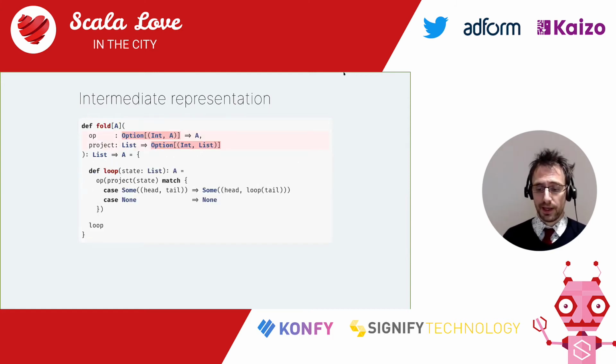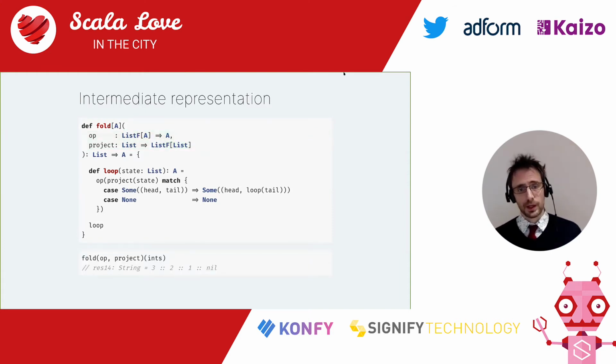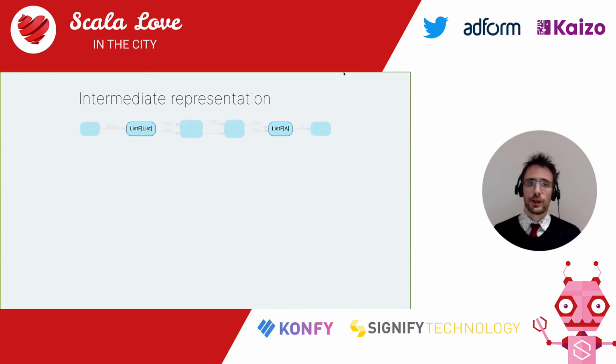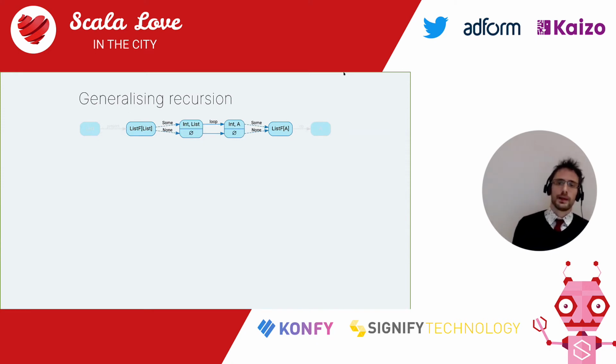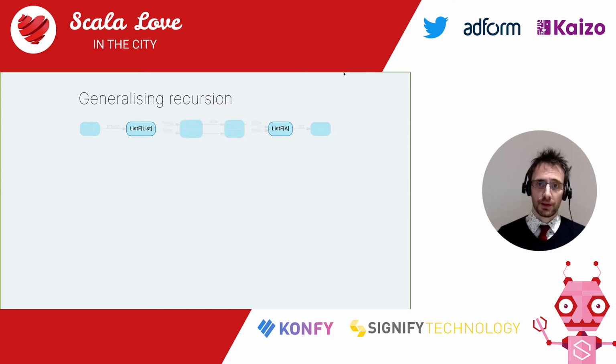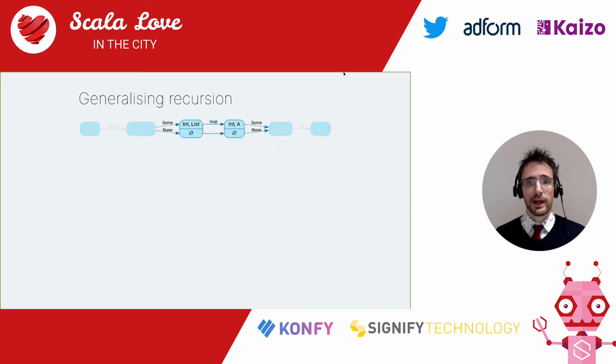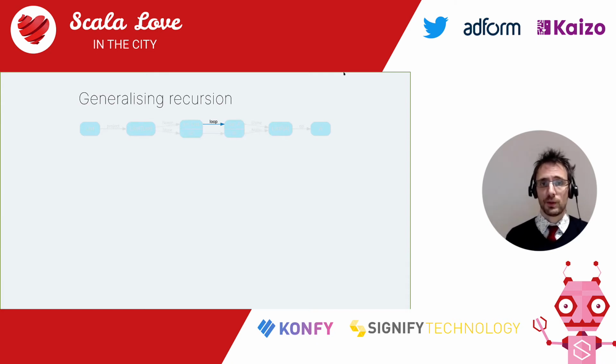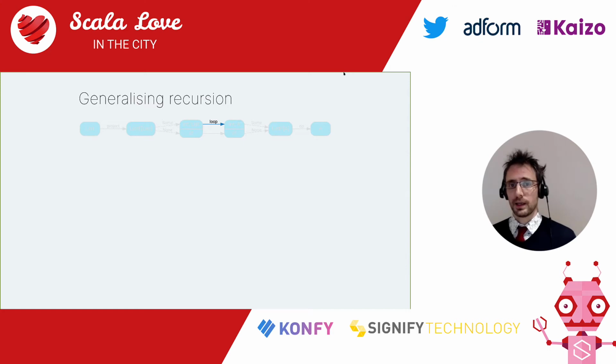Of course, now that we have defined listf, we're going to use it everywhere in the place of option, which allows us to simplify the diagram just a little bit. Not great yet, but it's slightly simpler. But now, this is where it gets slightly creative and intuitive. Look at that pattern. It's a mess of a diagram. It's hard to really see what's going on, but in a way, you go from a listf of list to a listf of A by applying this mess, which is basically just the loop function, and that happens to be a function from list to A.